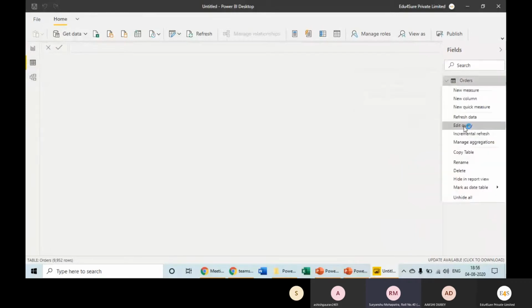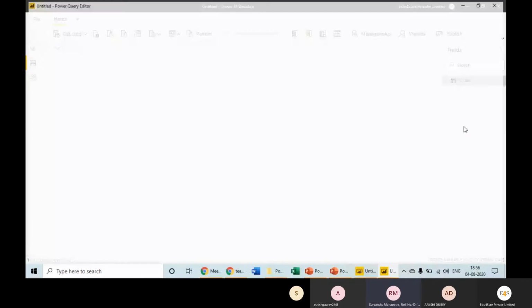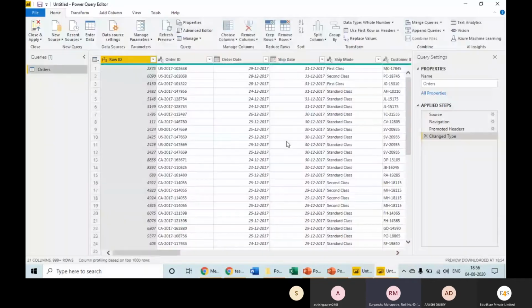We will click on edit query. When we click on edit query, in Power BI, a table is called a query, right? That's why it says edit query. It will open up Power Query Editor. Now here we can edit this data.